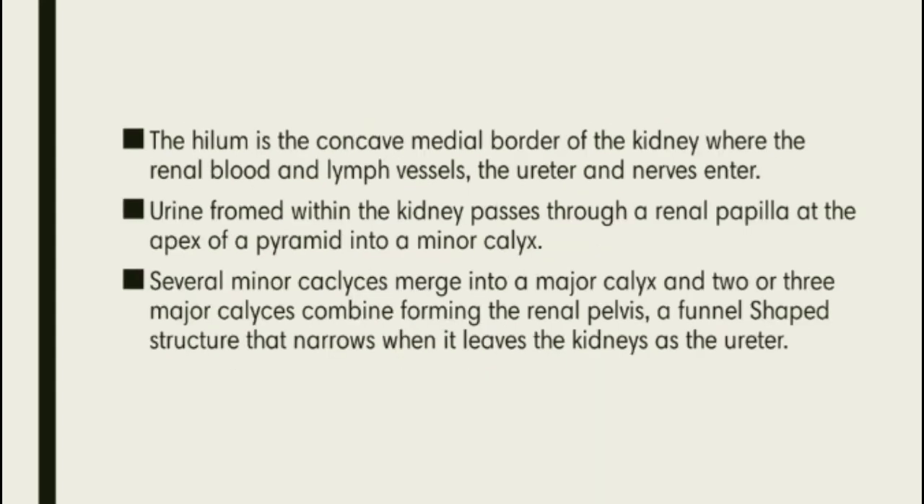The hilum is the concave medial border of the kidney where the renal blood and lymph vessels, ureters, and nerves enter. Urine formed within the kidney passes through the renal papilla at the apex of the pyramid into the minor calyx. Renal papilla is the pointed end of the medulla. Several minor calyces merge into a major calyx, and 2 or 3 major calyces combine forming the renal pelvis, a funnel-shaped structure that narrows when it leaves the kidneys as the ureters.